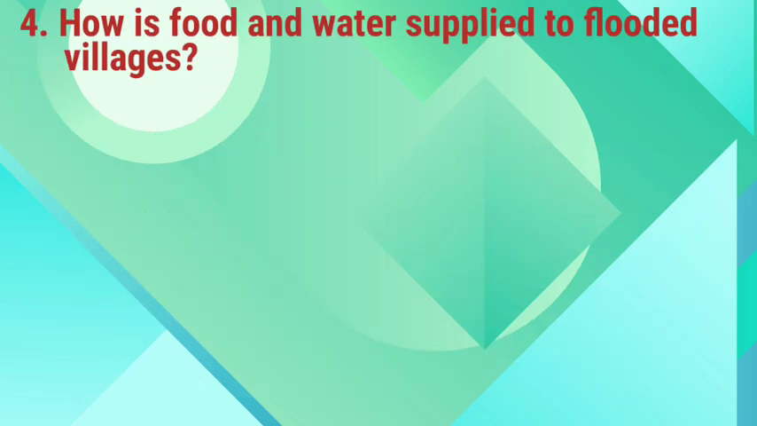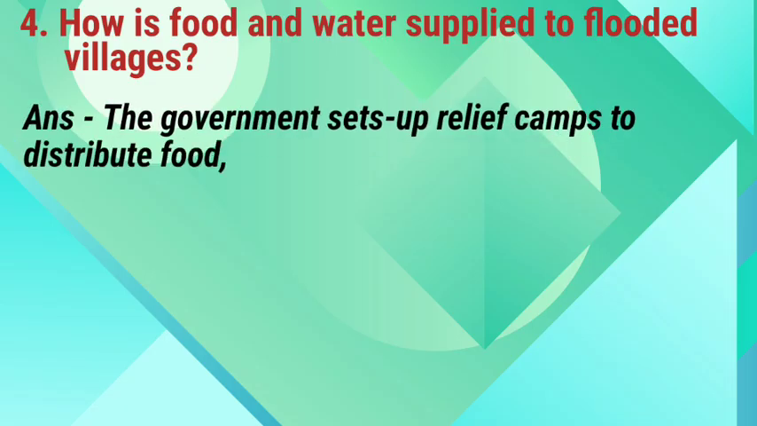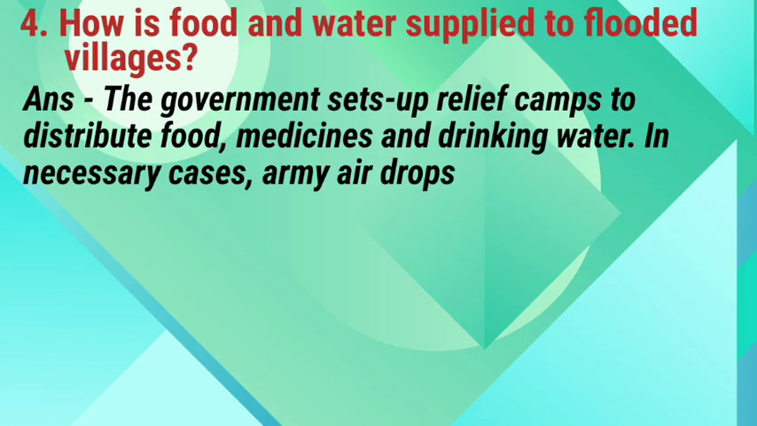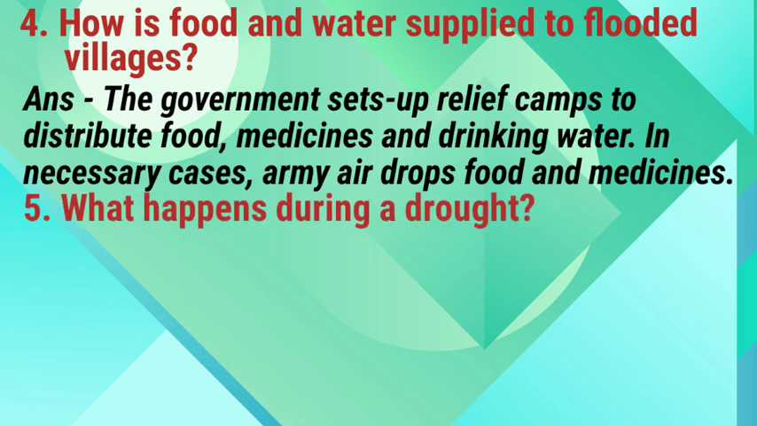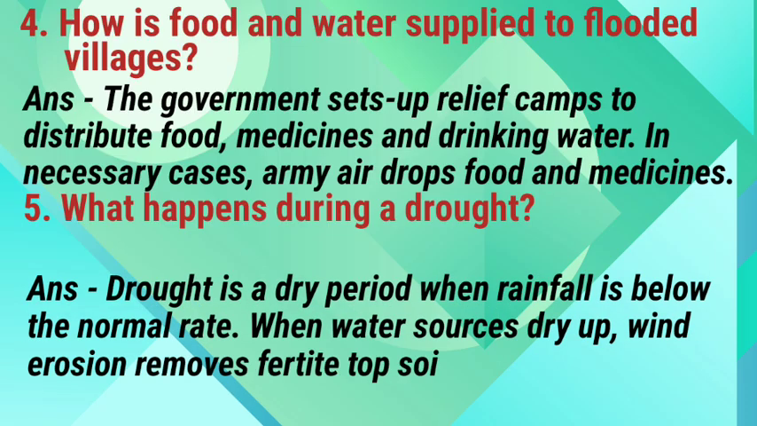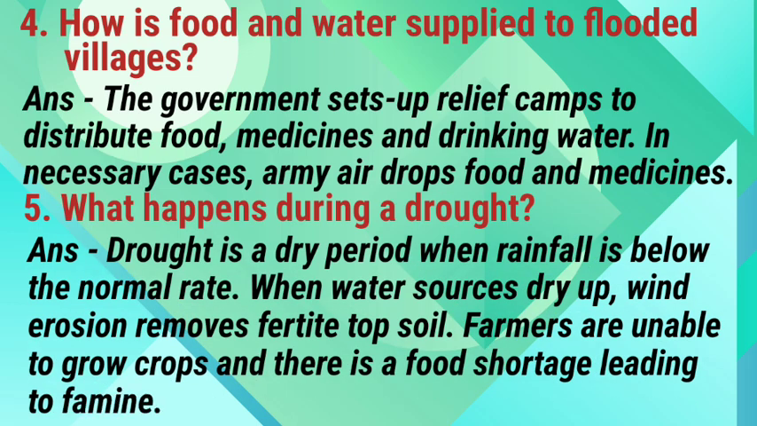4. How is food and water supplied to flooded villages? Answer. The government sets up relief camps to distribute food, medicines and drinking water. In necessary cases, the Army airdrops food and medicines. 5. What happens during drought? Answer. Drought is a dry period when rainfall is below the normal rate. When water sources dry up, wind erosion removes fertile topsoil. Farmers are unable to grow crops and there is a food shortage leading to famine.